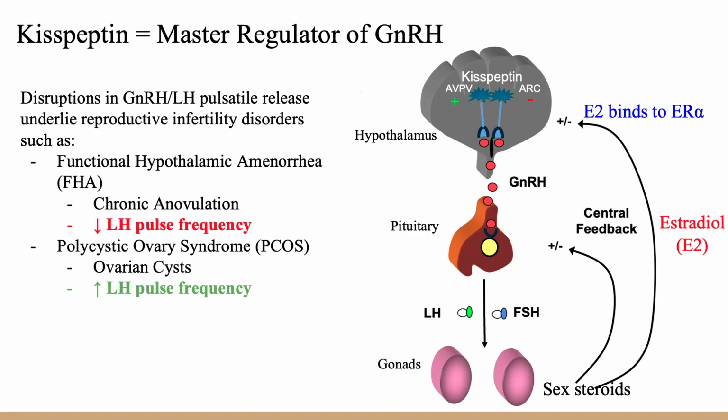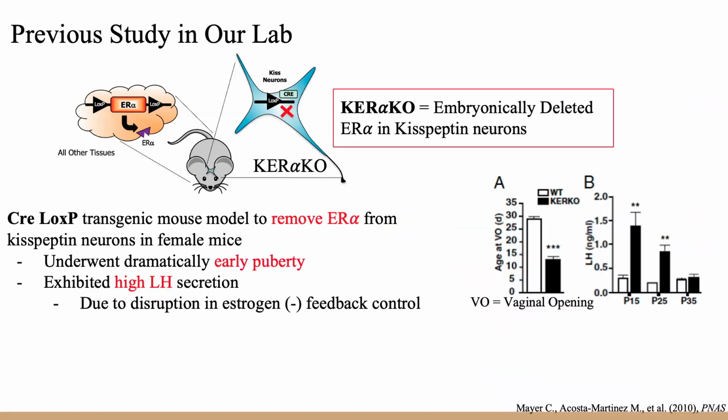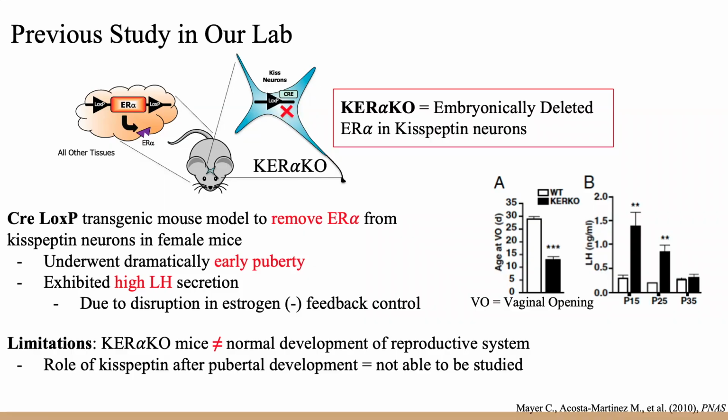Disruptions in GnRH or LH pulsatile release may underlie reproductive infertility disorders such as FHA or PCOS. Previous studies in our lab used Cre-LoxP genetic targeting to delete or knock out ER alpha specifically in kisspeptin cells. These knockout mice, which we called Kirko mice, showed early puberty and increased levels of LH in females, resulting in impaired estrogen negative feedback. Due to the developmental changes observed from this embryonic knockout, questions remained regarding the specific role of ER alpha in normal development, separate from its role in activational processes.